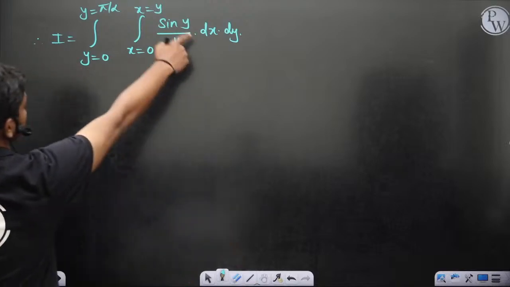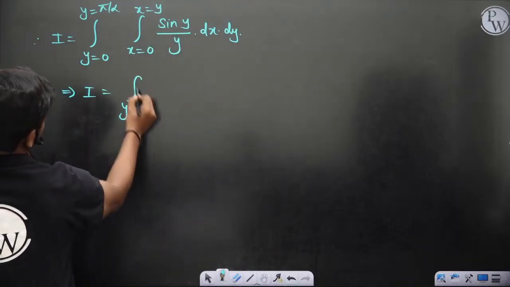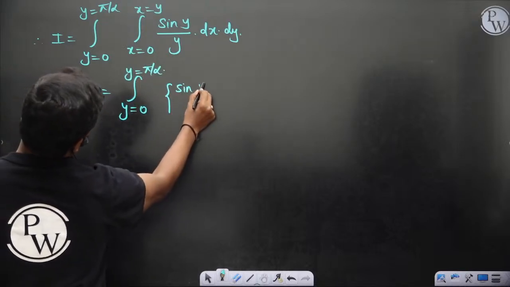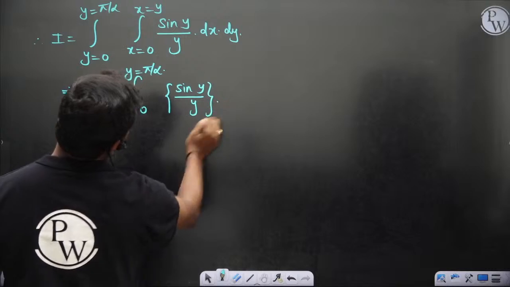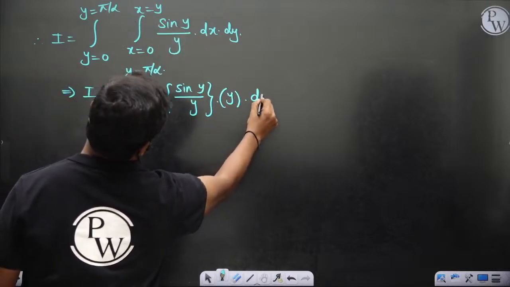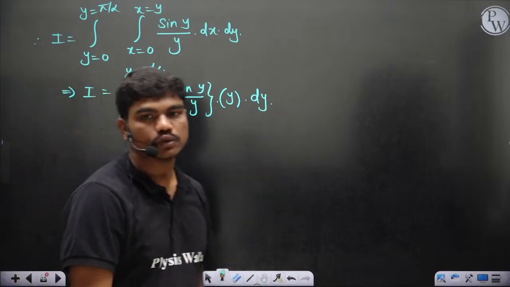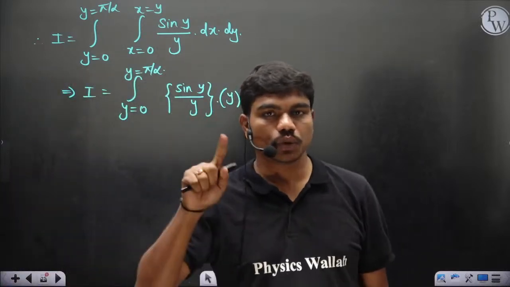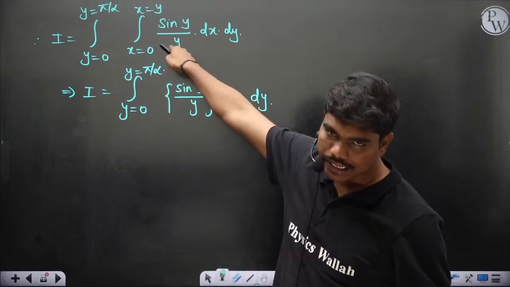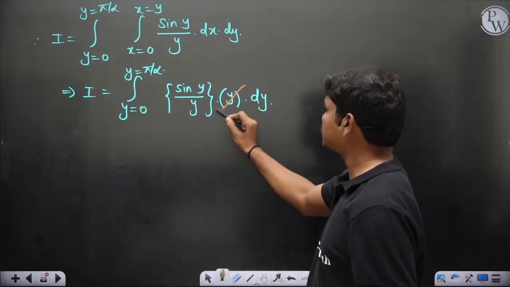So sin y by y is a constant into integral dx, which is nothing but y into dy. The integral from 0 to y of dx is x, and if you substitute the limits you get y, so this y and this y get cancelled.